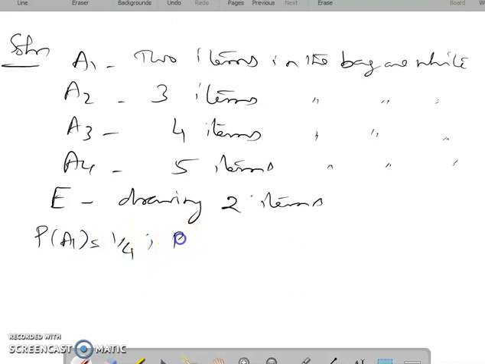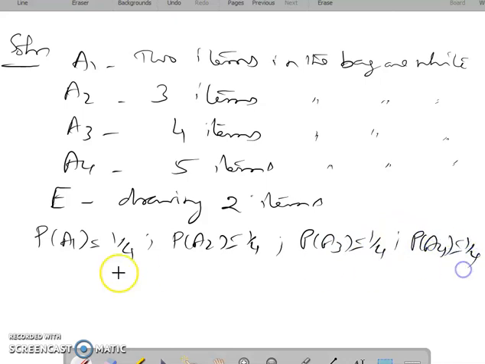Therefore, probability A1 is 1 by 4, A2 is also 1 by 4, A3 is also 1 by 4. Give equally likely chances here. And A4 is also 1 by 4.